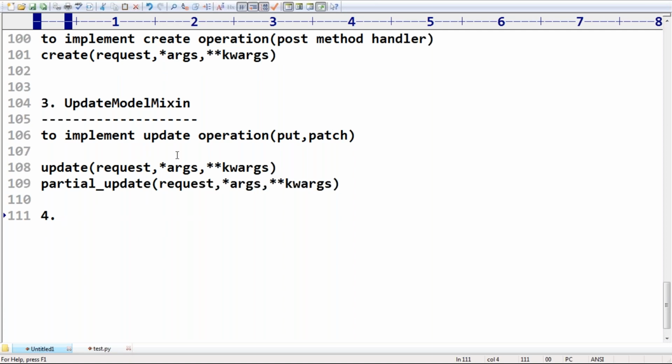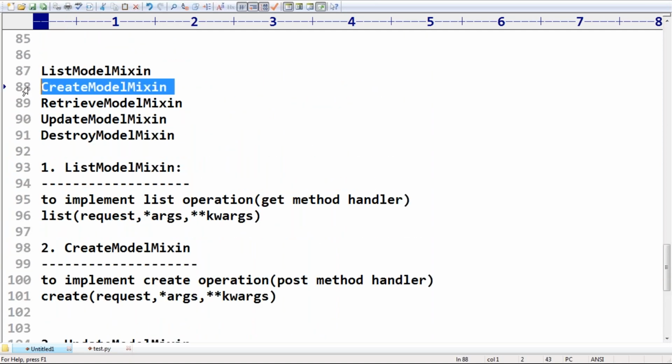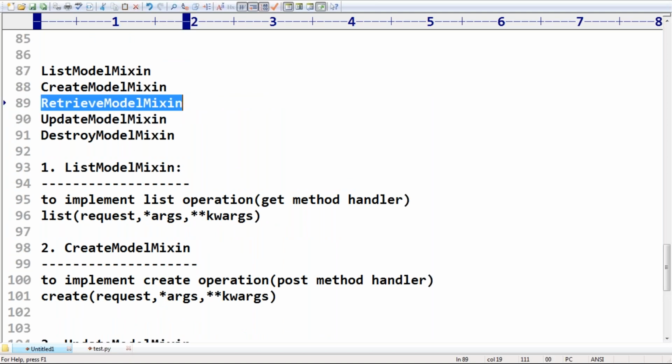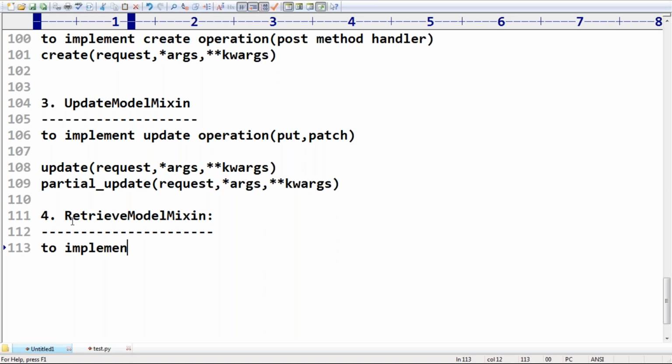But anyway, in the middle, one mixin I forgot. List, create, update I'm telling. Next, retrieve model mixin. Okay, don't worry. So to implement the retrieve operation: retrieve operation means detail operation. Boss, I want to know the detail of a particular record. Detail operation, right? Of course, get with ID, something like that.